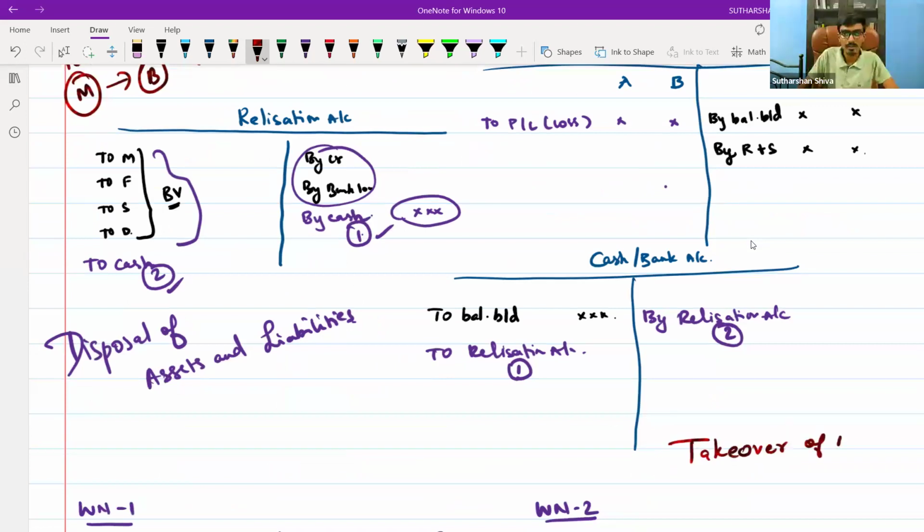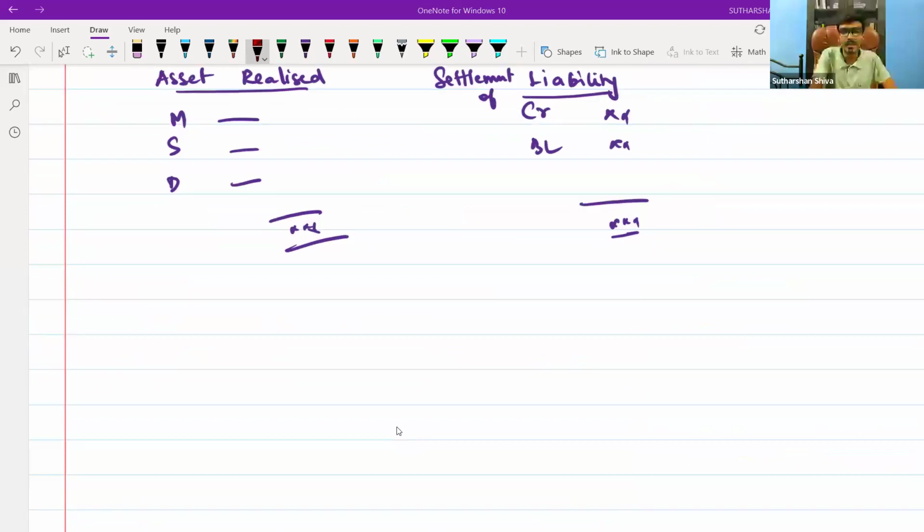Once it gets transferred, you will end up in profit or loss. If you end up in profit, you will transfer it to the partners' capital account. If you end up in loss, you will transfer it to the capital account.